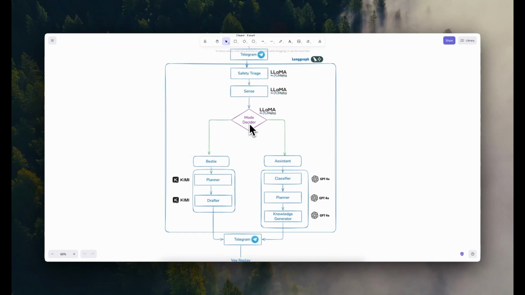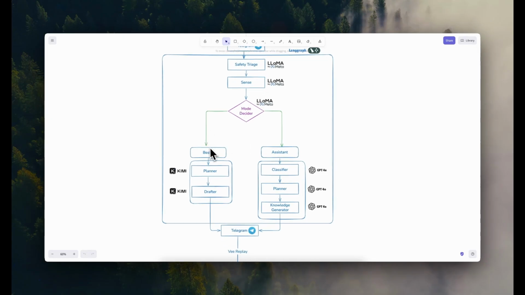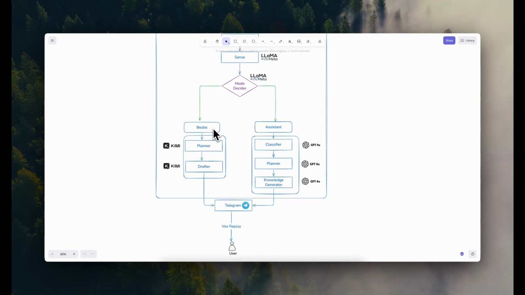Now this is the agent that decides which personality we are going to choose to answer the text we just received from the user. We pass the last 5 turns of the conversation along with the text we just received. So it could decide, okay, maybe the Bestie personality is the perfect fit to answer the user query, or the assistant. Once the mode decider decides which personality we're going to use, let's start with the Bestie personality.